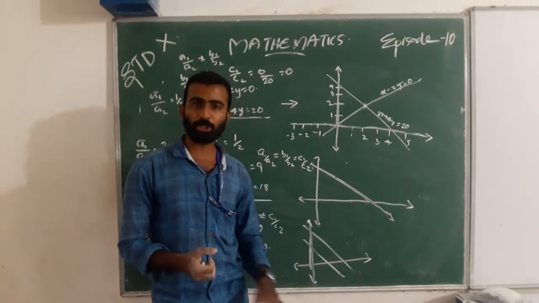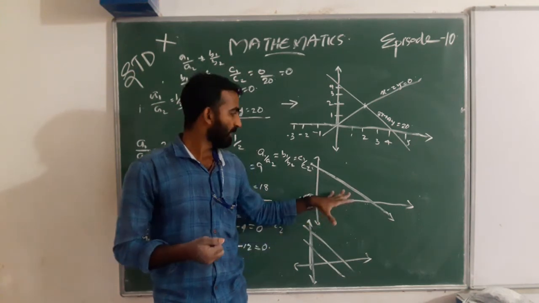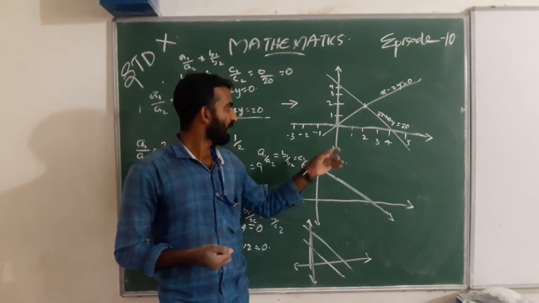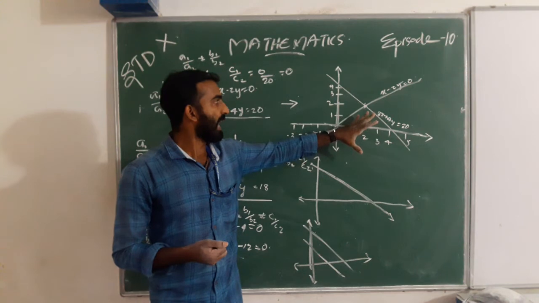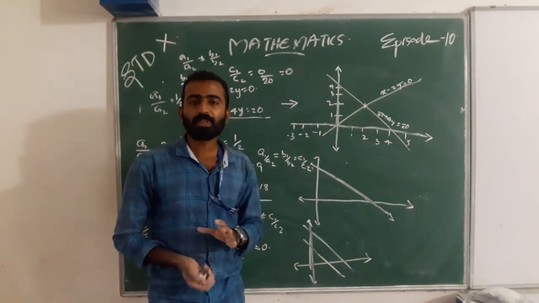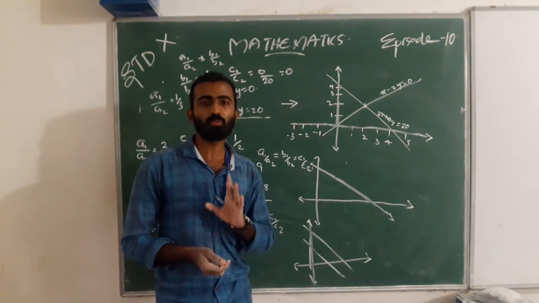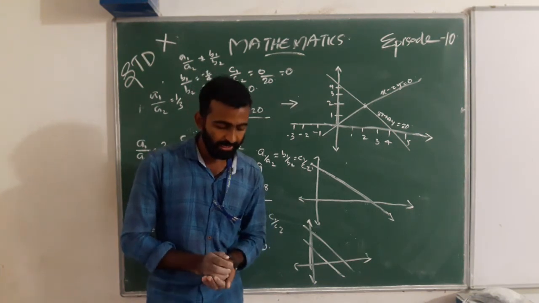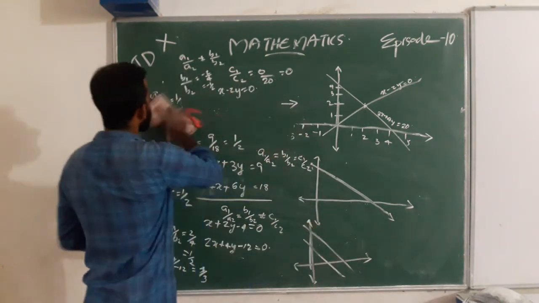In parallel there is no solution. When the lines are coincident, it will have many solutions. And when the lines are intersecting, the solution is unique, exactly one solution. Okay. Next, for an example, check graphically.